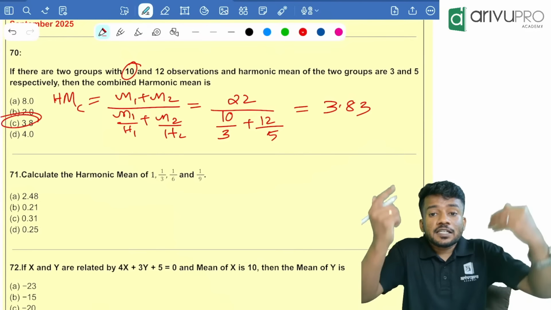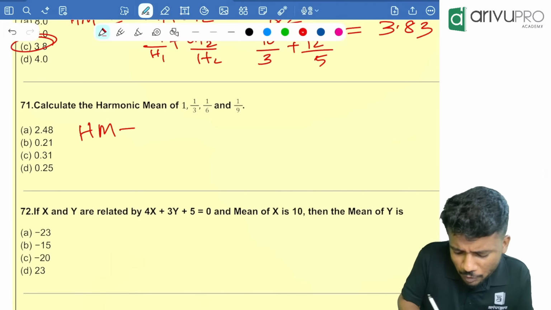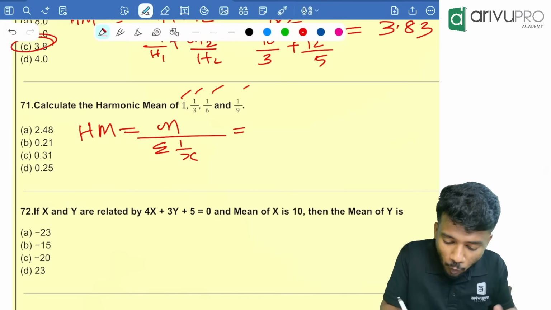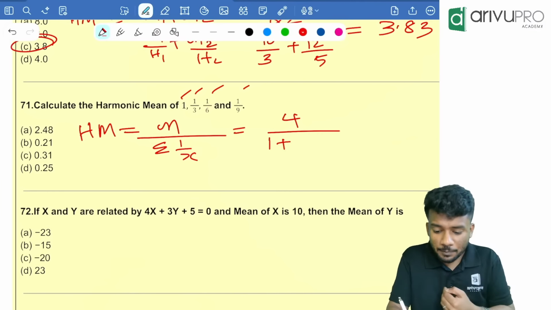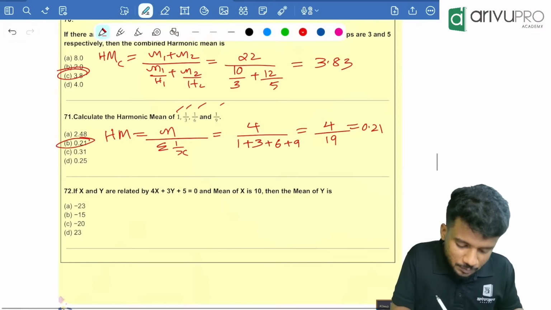Calculate the harmonic mean of 1, 1 by 3, 1 by 6 and 1 by 9. What is the formula for harmonic mean? It is n divided by sigma 1 by x. How many values are there? 1, 2, 3, 4. So 4 divided by: 1 by 1 is 1, plus 1 by 1 by 3, the reciprocal is 3, 1 by 1 by 6 is 6, 1 by 1 by 9 is 9, which is 4 divided by 1 plus 3 plus 6 plus 9, that is 19. 4 divided by 19 is equal to 0.21. Option B is your answer.